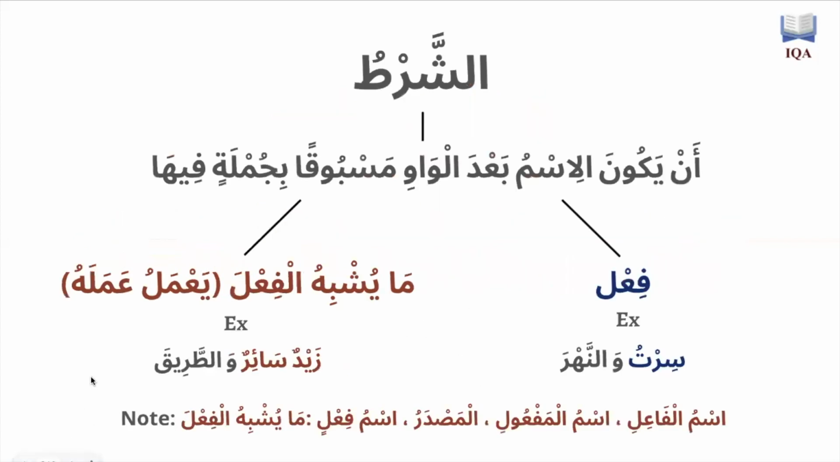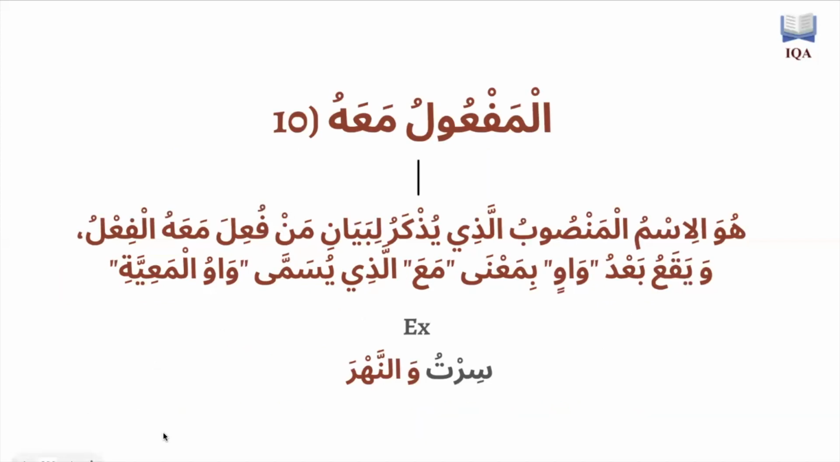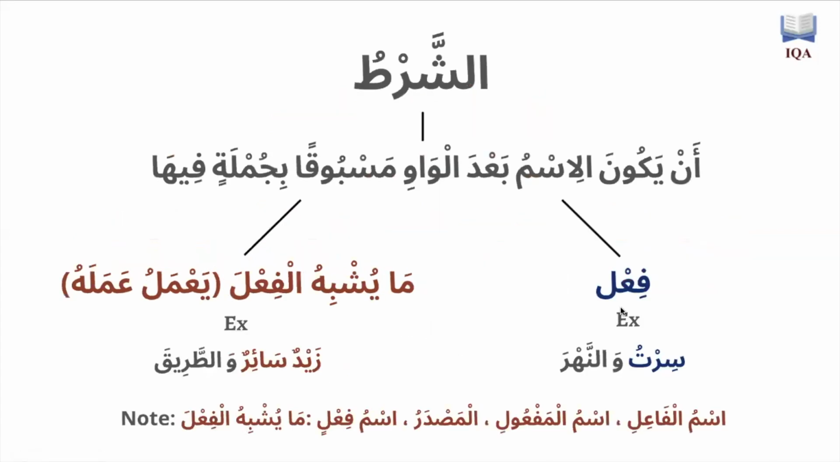Now, it does have a condition. The shart is أن يكون الاسم بعد واو مسبوقا بجملة فيها فعل أو ما يشبه الفعل. So the condition for al-maf'ul ma'ahu to happen is that the ism that's coming after the waw needs to be preceded by a sentence. And this sentence, which in this example is sirtu, needs to comprise a verb, a fi'l, or what is similar to a verb.